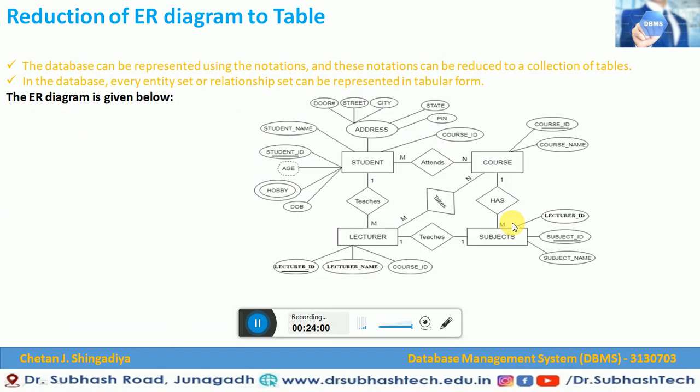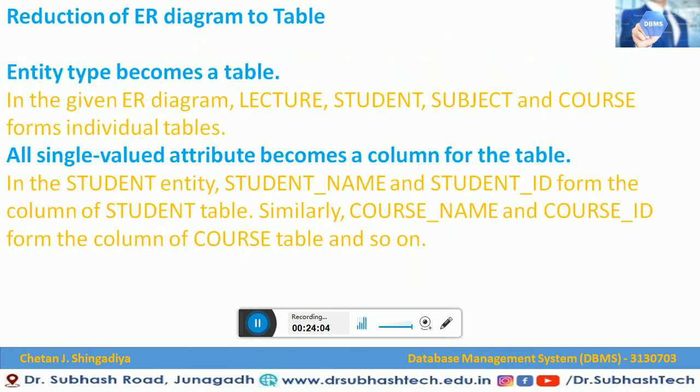Let us see that. This is the example ER diagram that we have seen previously, and these are the steps. In the first step, we identified that entities become tables, and these are the entities: lecturer, student, subject, and course, and each will form an individual table. Then we identified the single-valued attributes. For the student entity, it is student name and student ID, and for the course table, it is course name and course ID, and so on. These will become columns of the table.